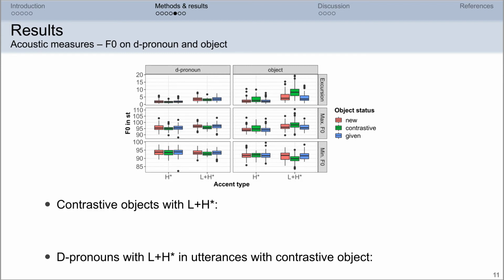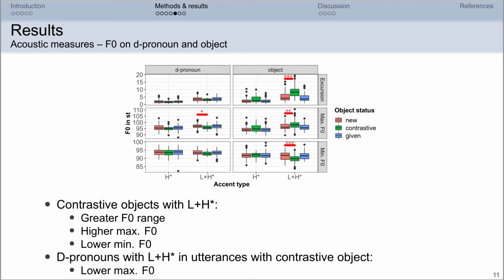Contrastive objects with L plus H star accent showed greater pitch range than new objects and higher maximum pitch. On the other hand, accented D pronouns with L plus H star accent showed lower maximum F0. And finally, contrastive objects with L plus H star accent showed lower minimum F0.